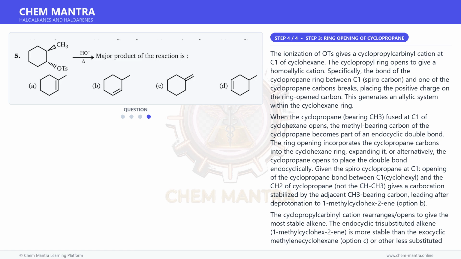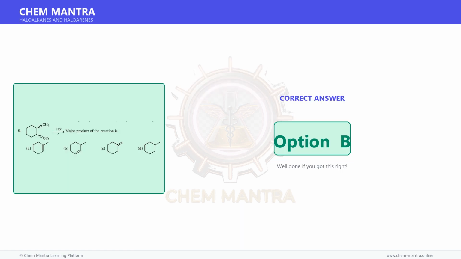Why other options fail? A. 1-methylcyclohex-1-ene would require the methyl to be directly on the double bond carbon in a specific way not favored here. C. Methylenecyclohexane is an exocyclic, less substituted alkene, less stable. D. 4-methylcyclohex-1-ene would require methyl migration far from the reaction center. Therefore, the correct answer is option B.